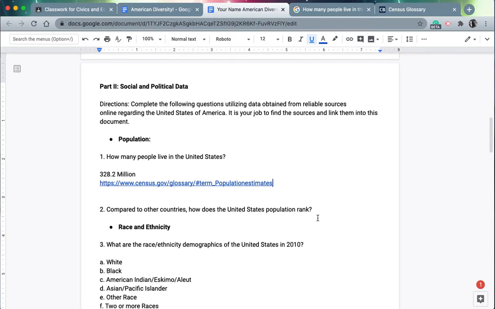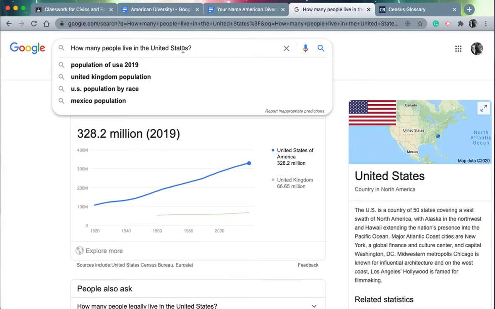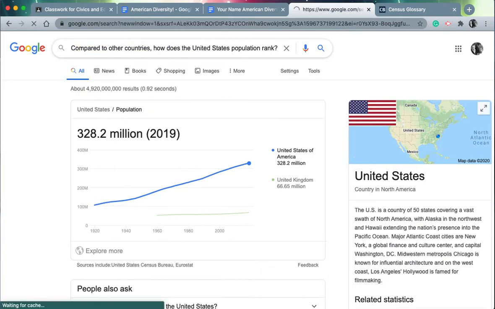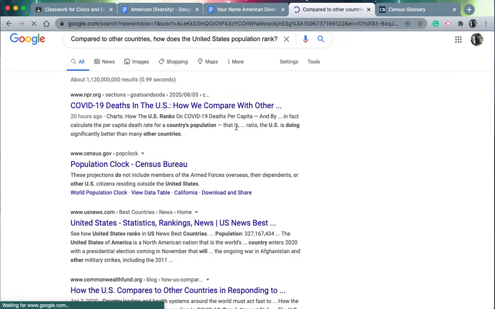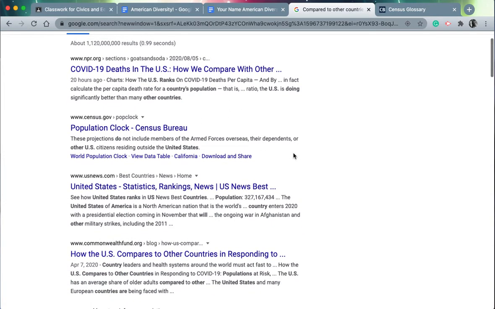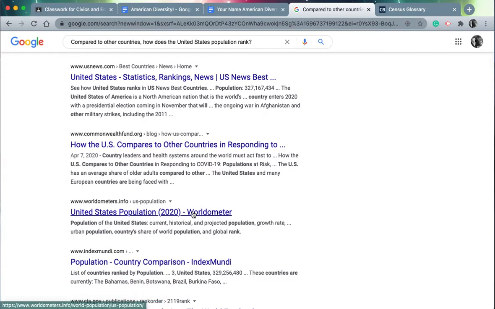Now, compared to other countries, how does the United States rank? Well, let's see, compared to other countries, where the United States ranks. I'm coming right back to my Google page. Let's see. Now, this is COVID deaths. No, I don't care about that. Compared to other countries, commonwealthfund.org, worldometer. Let's take a look at this.